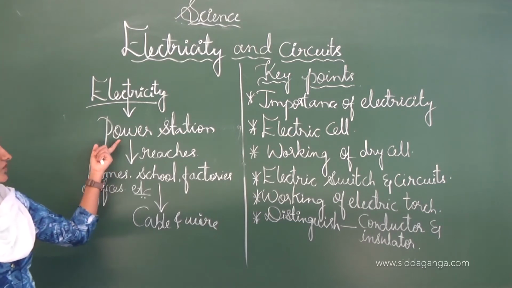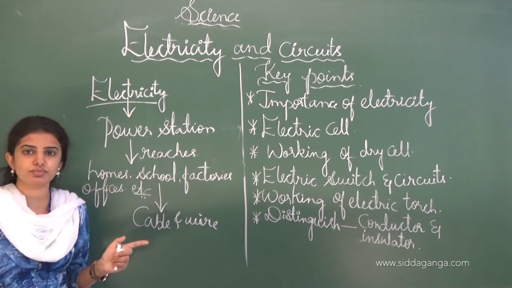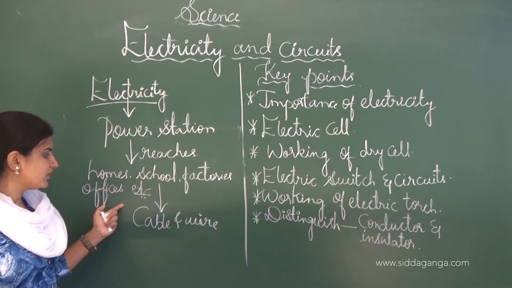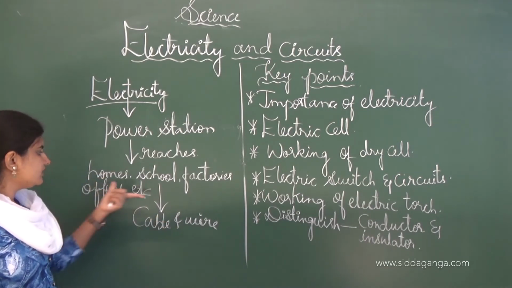Electricity is produced in the power station and reaches our home, school, factories, office through the cable and the wire.